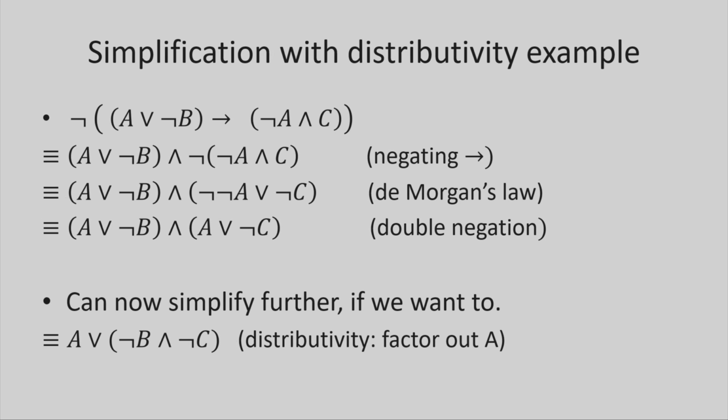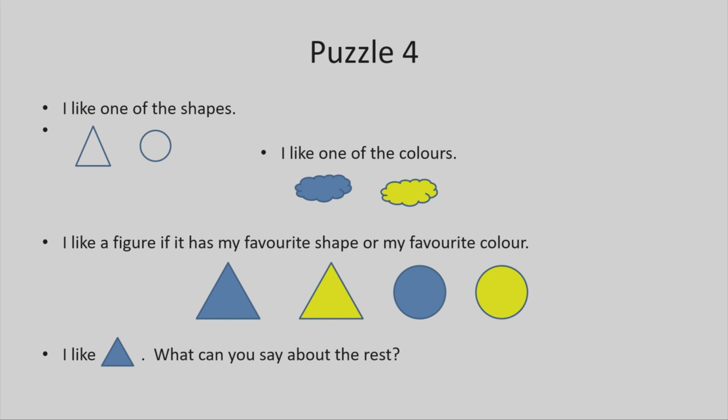So let me show you another puzzle before we finish this lecture. Suppose I like one of the shapes, either triangles or circles. Suppose I just like one of them. I like triangles, don't like circles, or like circles, don't like triangles. And I like exactly one of the colors. Maybe I like the blue things, or maybe I like the yellow things. And I'm not picky, so I like something if it either has my favorite shape or it has my favorite color. Suppose I tell you that I like blue triangles. What can you say about the rest? So think about it for next time.